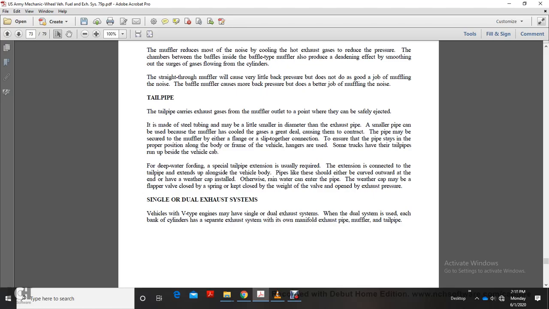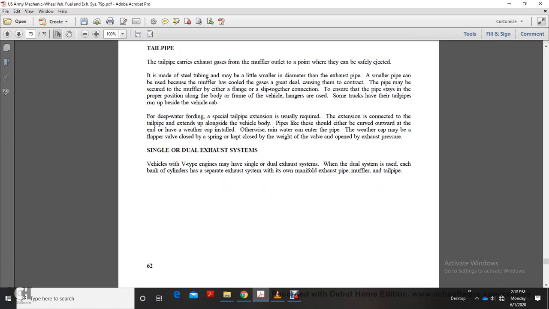Ensure the pipe stays in the proper position along with the body of the frame. Vehicle hangers are used. Some trucks have the tailpipes run upside of the vehicle cab. For deep water fording, a special tailpipe extension is usually required; the extension connects to the tailpipe and extends alongside the vehicle body. Pipes like these should either be curved outward at the end or have a weather cap installed. Otherwise, rainwater can enter the pipe.